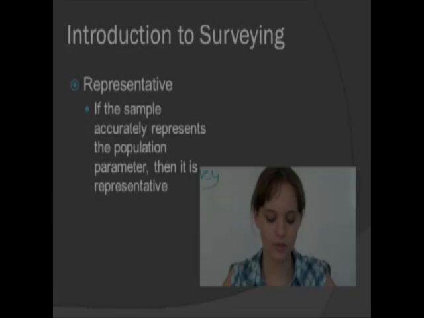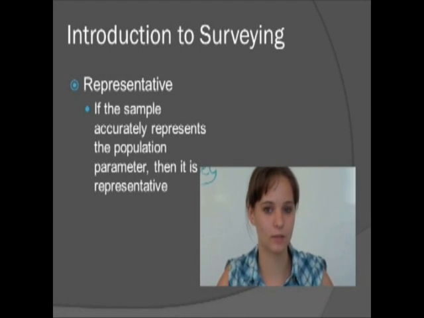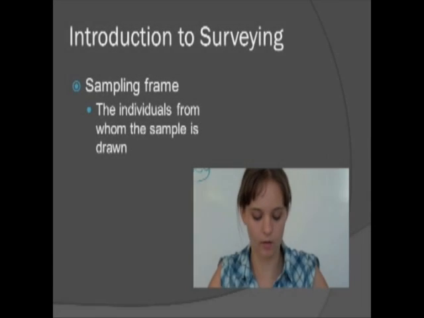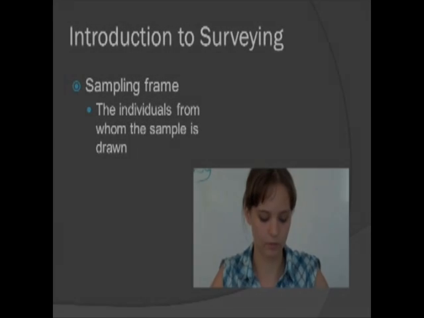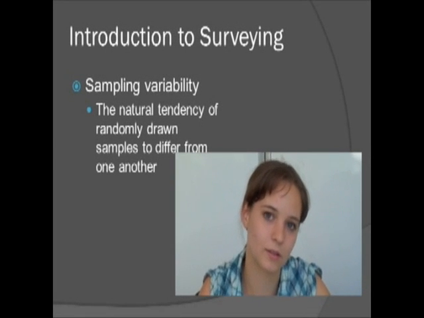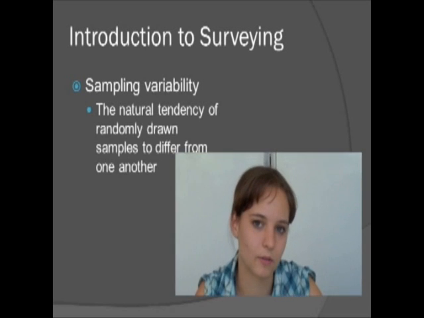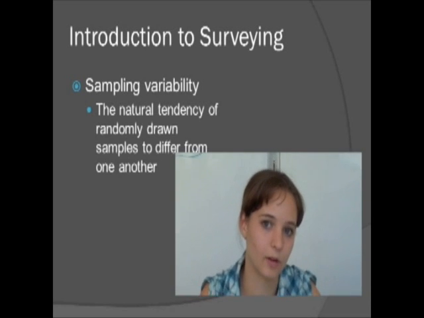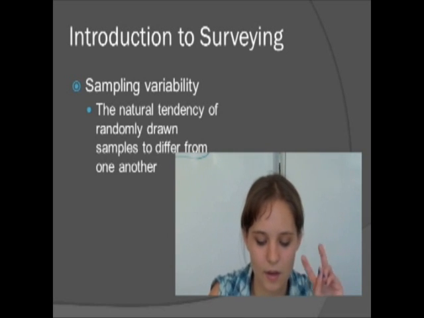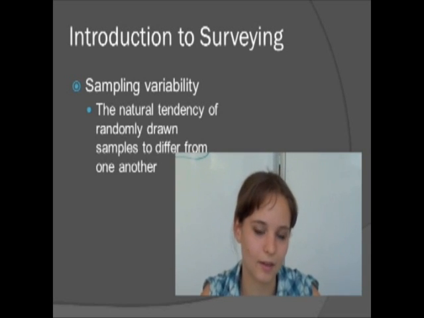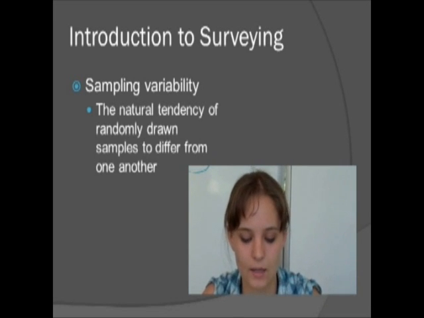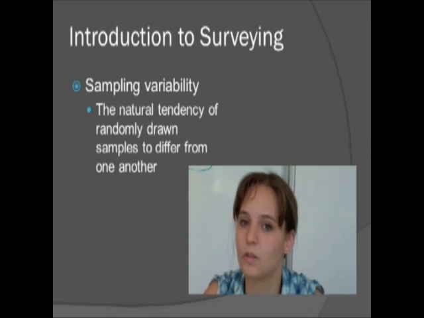A sample that accurately reflects an entire population is representative. A sampling frame includes all individuals who are used to make a sample. Sampling variability: no matter how carefully you conduct a survey, different samples will have different results. This is called sampling variability, and it's unavoidable. A representative sample is close enough to the actual population, but not exactly the same. Also, individual responses constantly change, depending on the day, location, and the individual's state of mind.